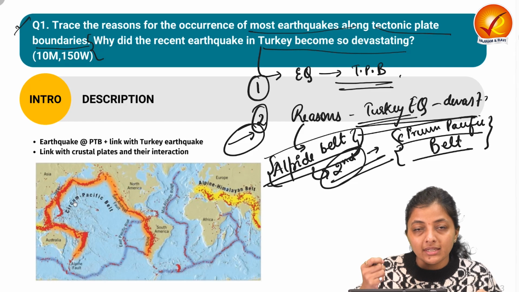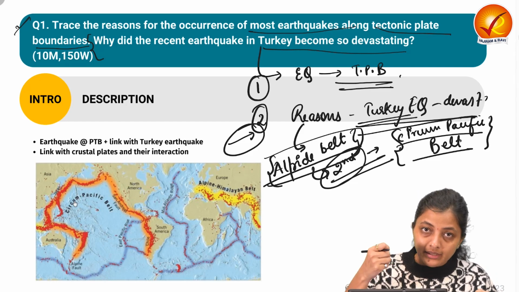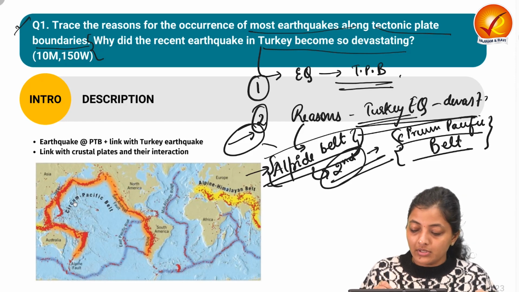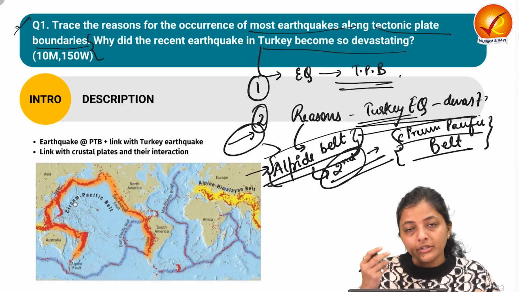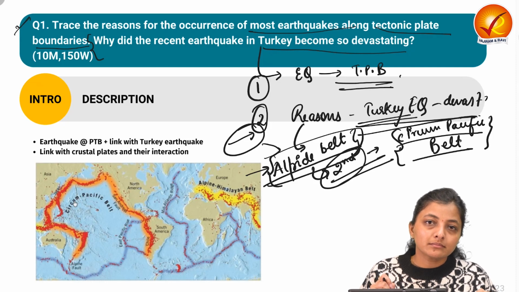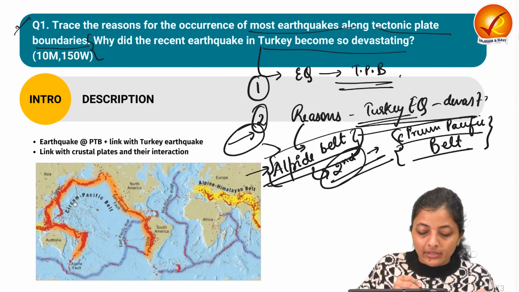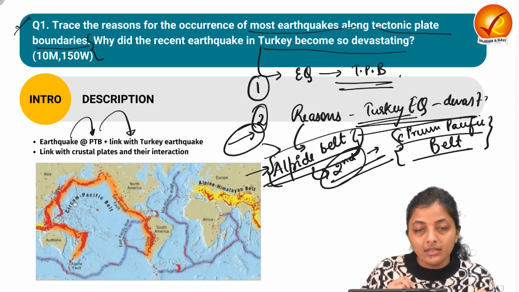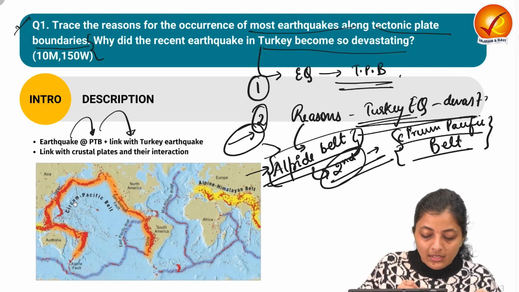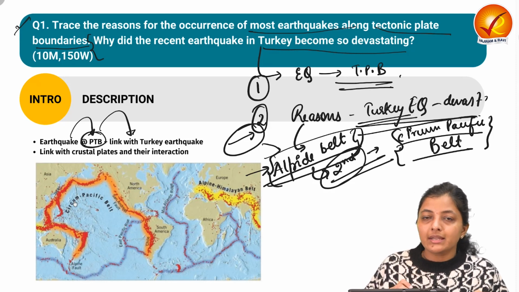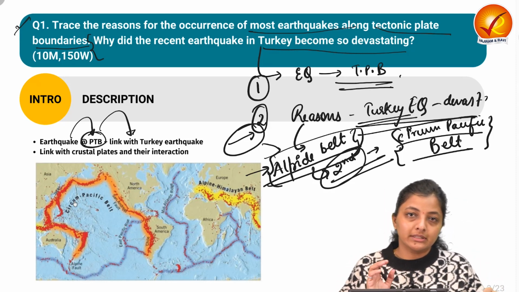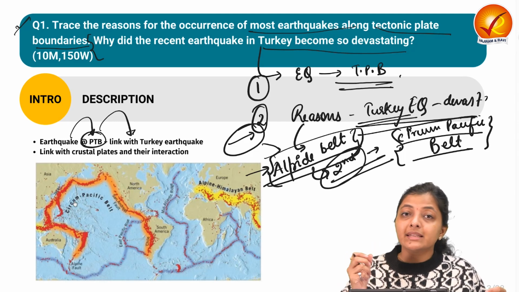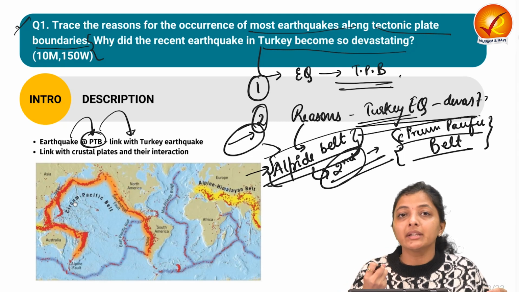So you are also telling about the earthquake in Turkey and also about the region of the Turkey earthquake. Or you can write some basic introduction about what an earthquake is. You can link it with the plate tectonic boundaries, then directly link with the Turkey earthquake. So earthquake is about the shaking of the earth. It is a natural process. It is caused due to the release of pent up energy.